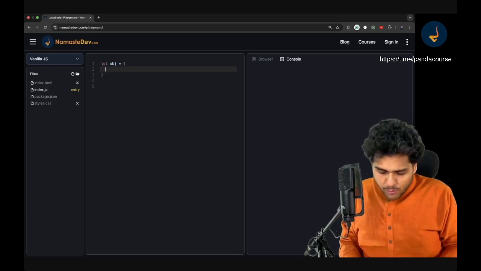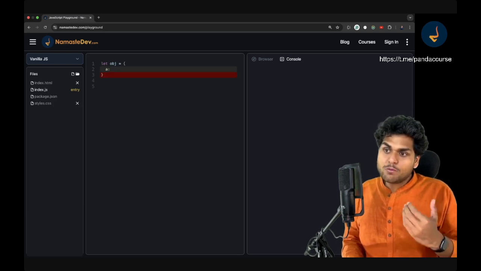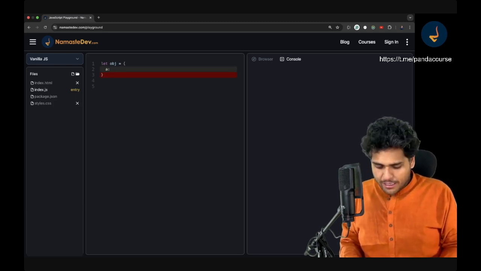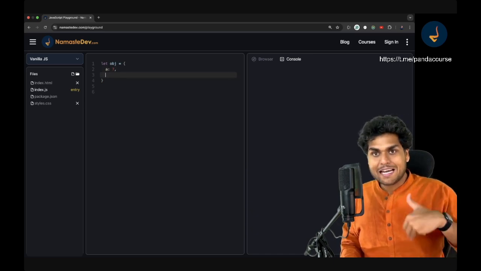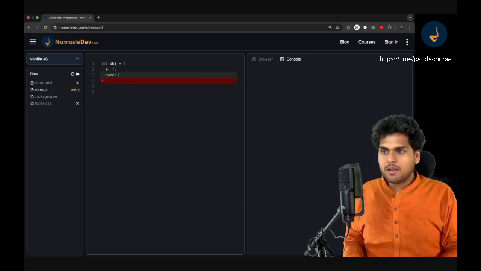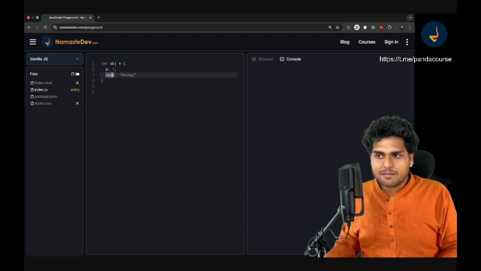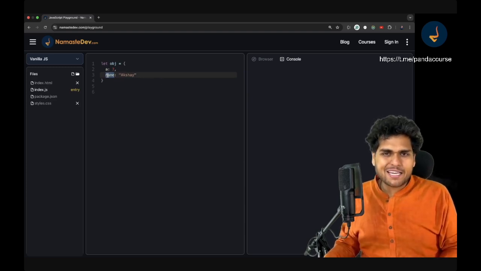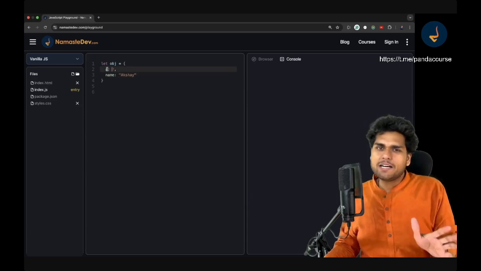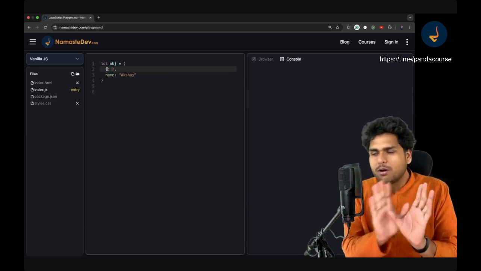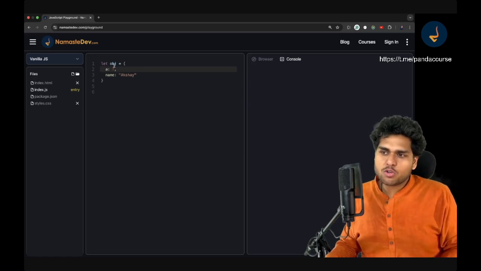Suppose the key is A, and the value can be anything. The value can be a number, so I can say A is equal to 7. I can add a comma and add another key value pair, say name is equal to Akshay. The key can be anything, though there are rules for making keys. I'm not going into that detail, but as of now just know that an object is a key value pair. This is the key, this is the value.